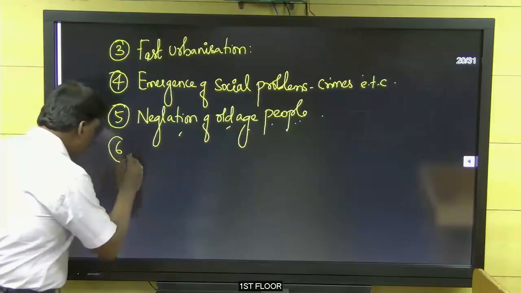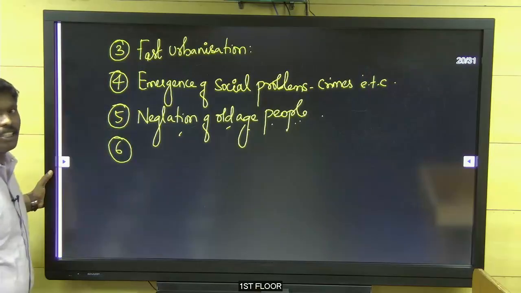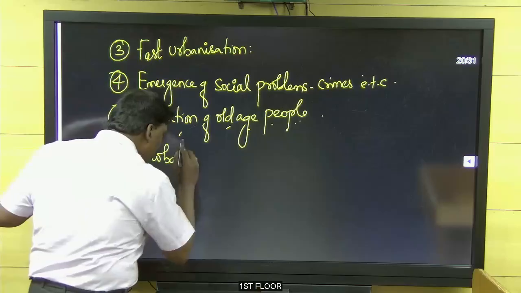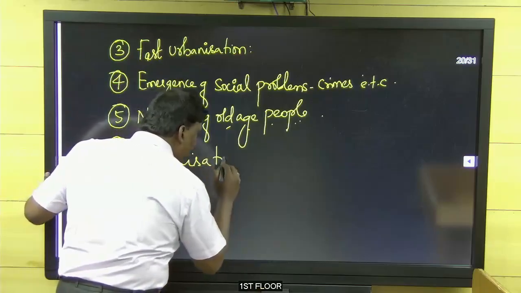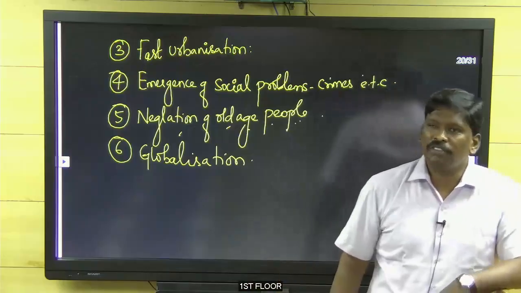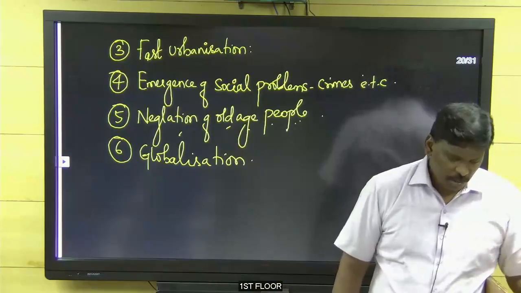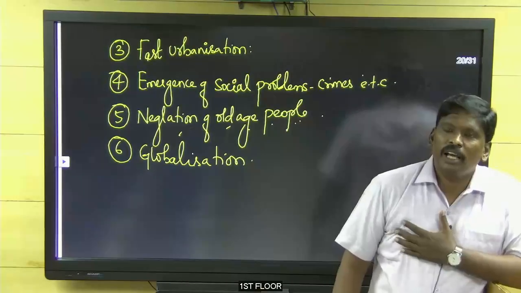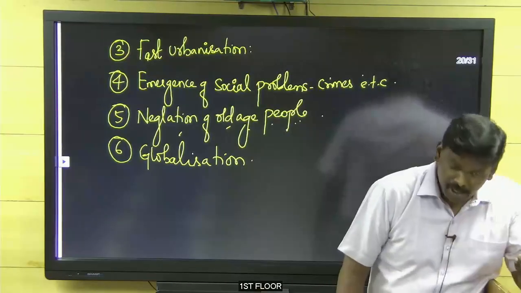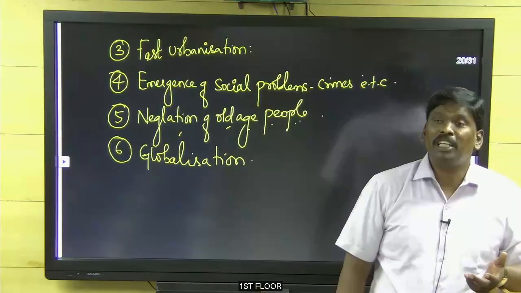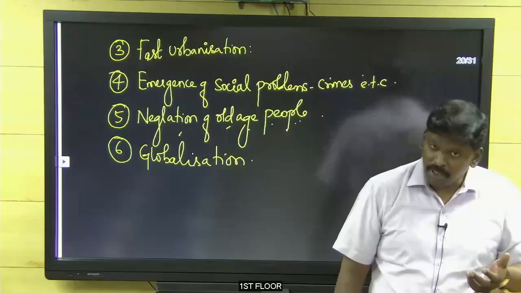Sixth one. Globalization was because of the industrial revolution. Because of globalization, we are able to get McDonald's, Pepsi, pizza, Domino's pizzas, like that.